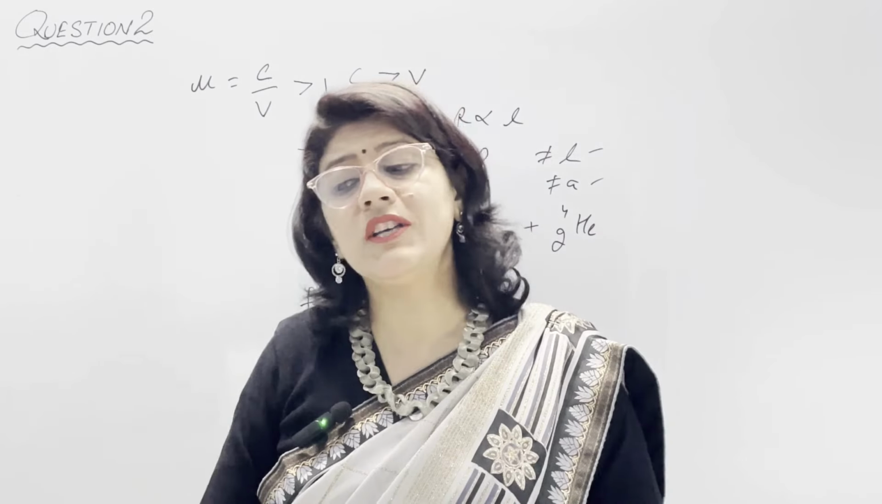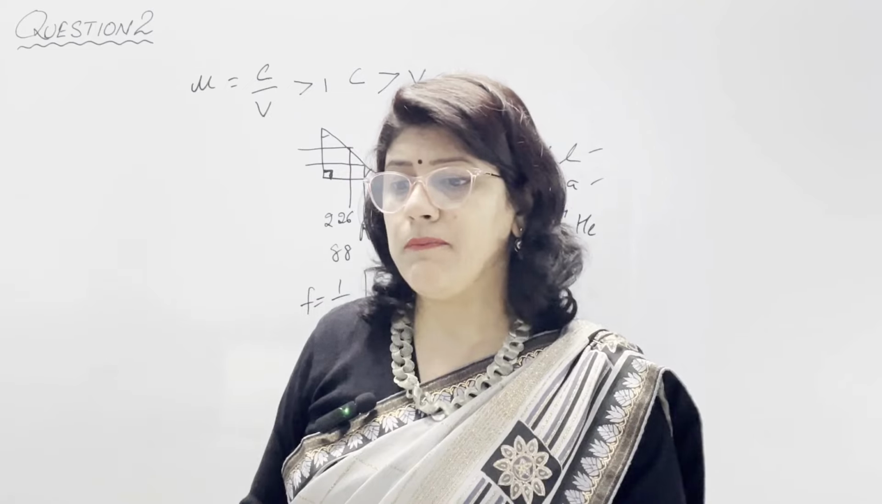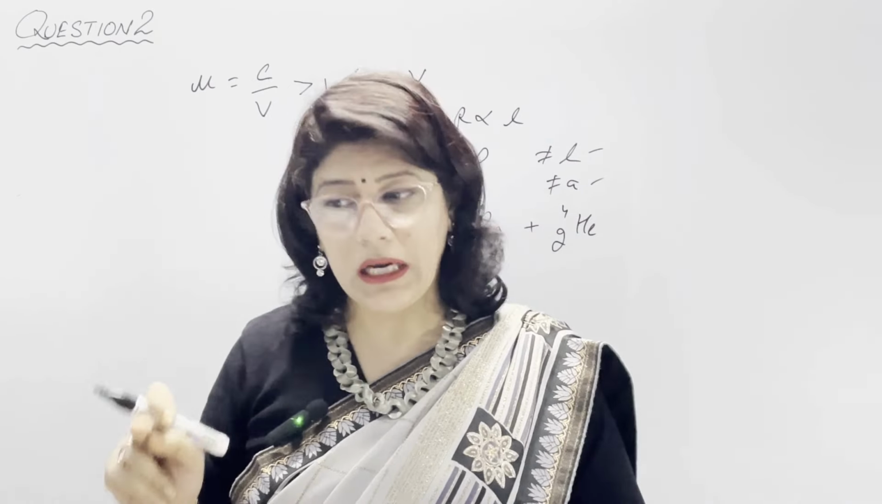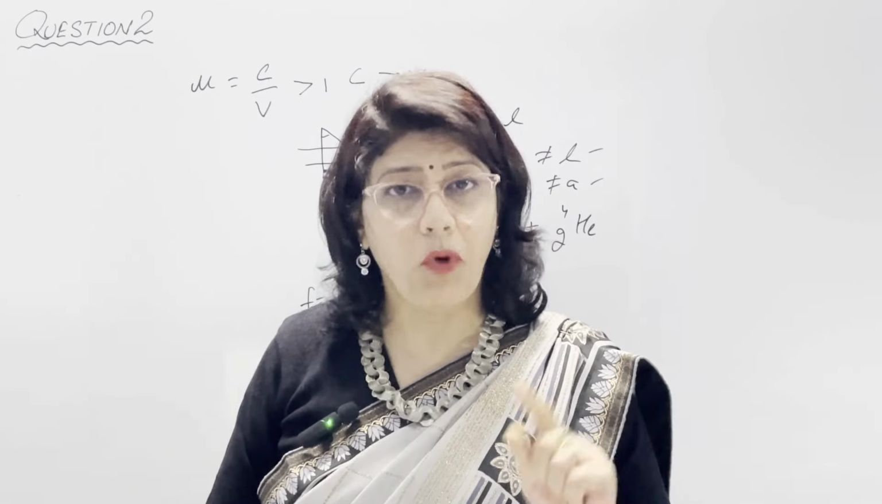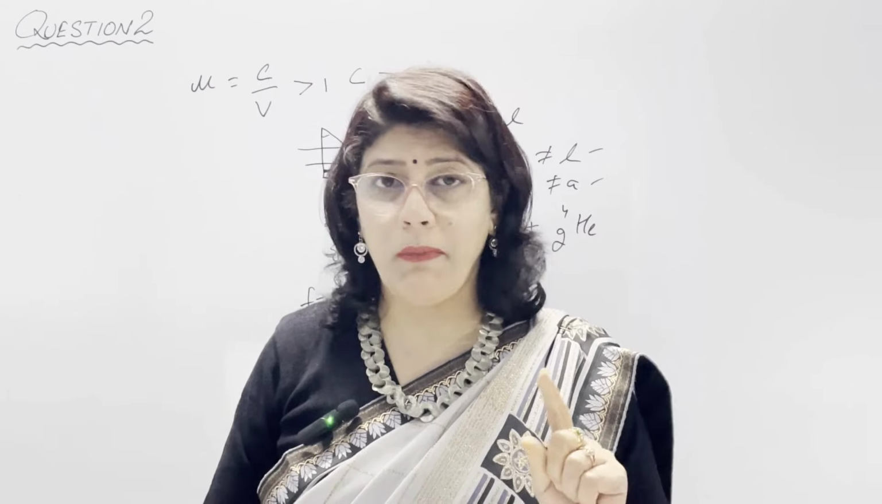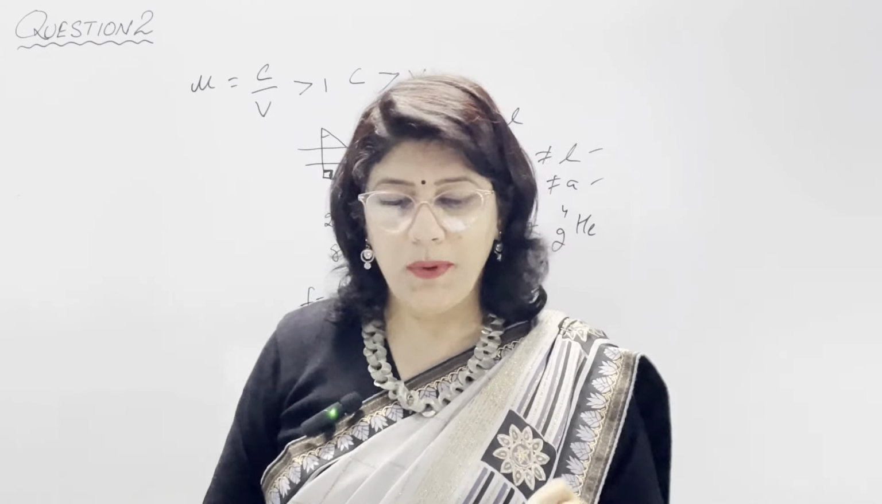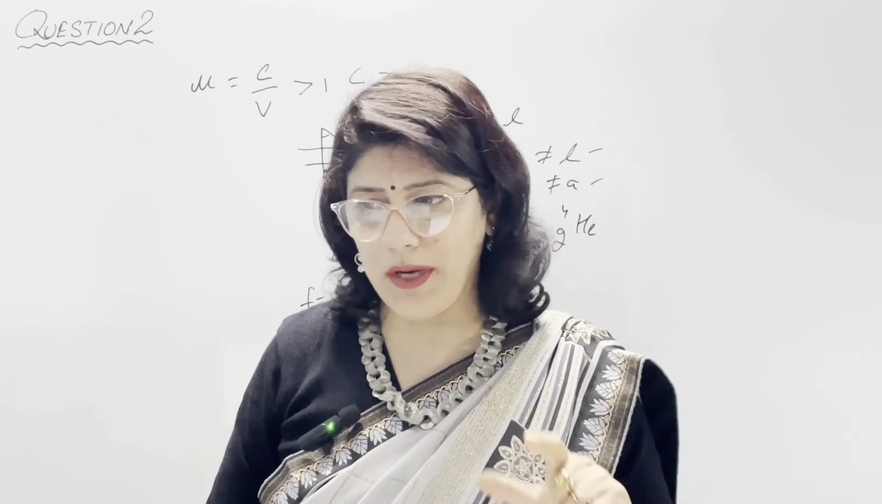In the fourth part: what is meant by earthing of an electrical appliance? And in part B, how does the earthing offer protection? So part A: earthing of an electric appliance is a process of connecting the metallic body. Always keep in mind that earthing is done with the metallic body of the appliance. The metallic body of an appliance is connected to the earth through a conductor. This is known as earthing.